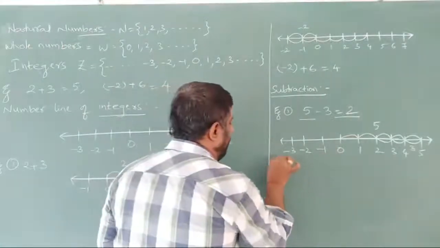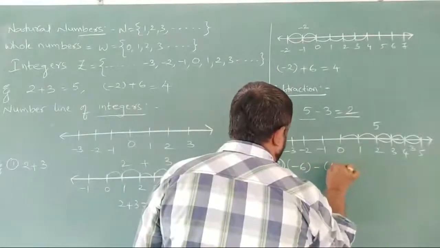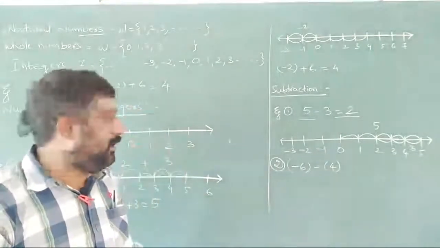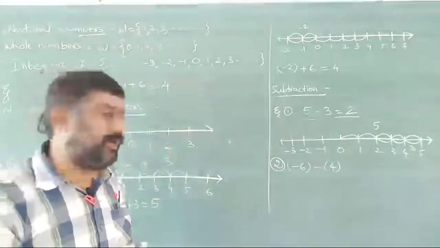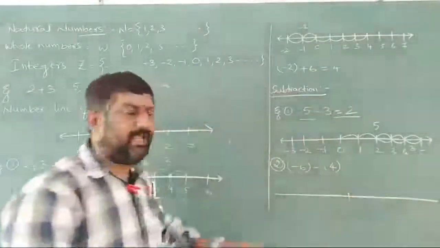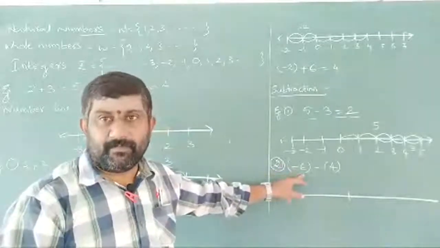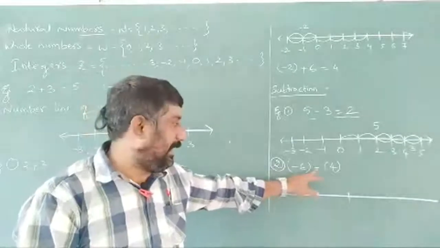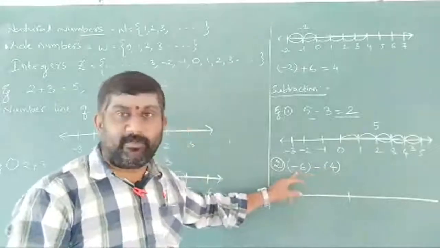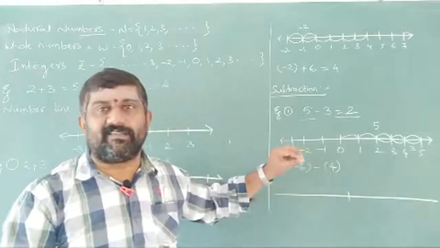Next, let us take another example here: minus 6 minus 4. You observe, I am taking minus 6 minus 4. The same number line I am drawing. And directly we can say minus 6 is nothing but I don't have money here, I am on a borrow of 6 rupees. And again minus is nothing but borrow. Again I am borrowing 4 rupees. Already I have borrowed 6 rupees, now I am borrowing 4 rupees. So totally how much have I borrowed here? Totally 10 rupees.